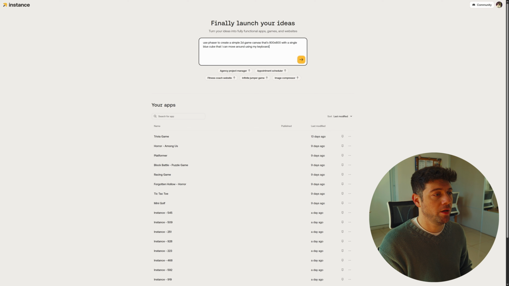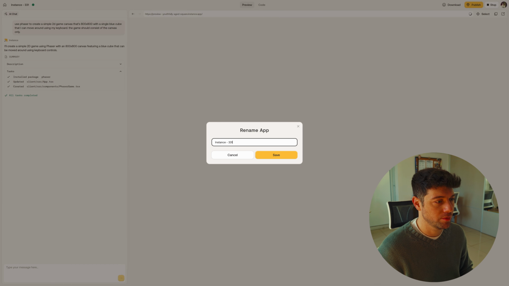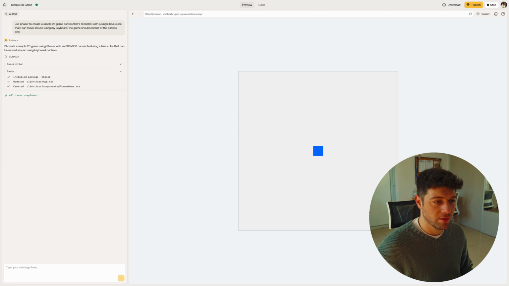Keyboard. All right. The game should consist of canvas only. All right, let's see how that goes. And we're gonna rename this to Simple 2D Game. All right. There we go. Cool. Now we have our cube and I can move it around using my keyboard.